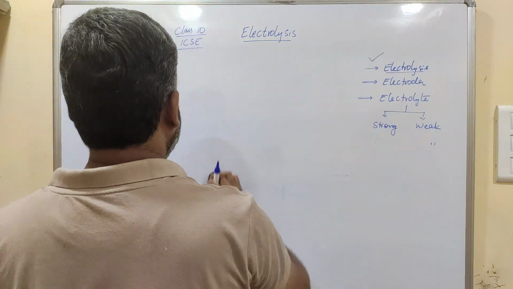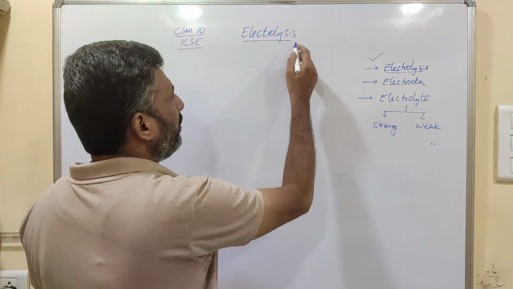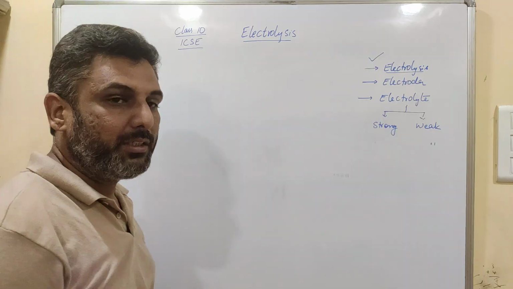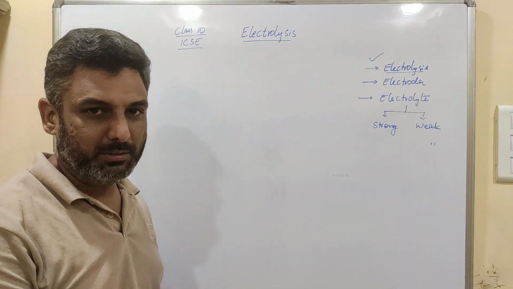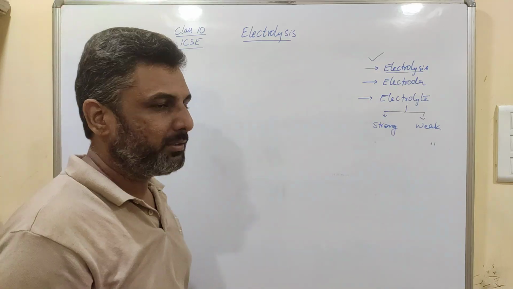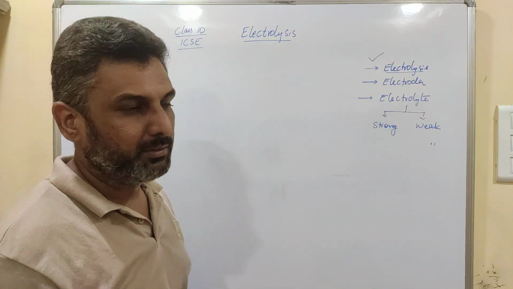Now electrolysis is nothing but decomposition of a chemical compound. But can we decompose every substance? It is not possible to decompose every substance, or we cannot electrolyze all substances.